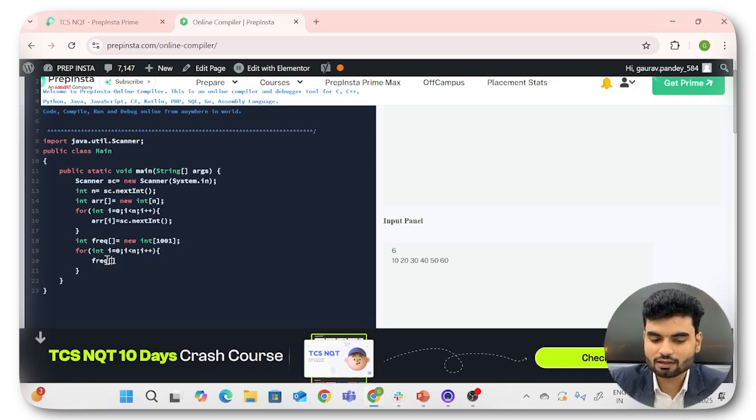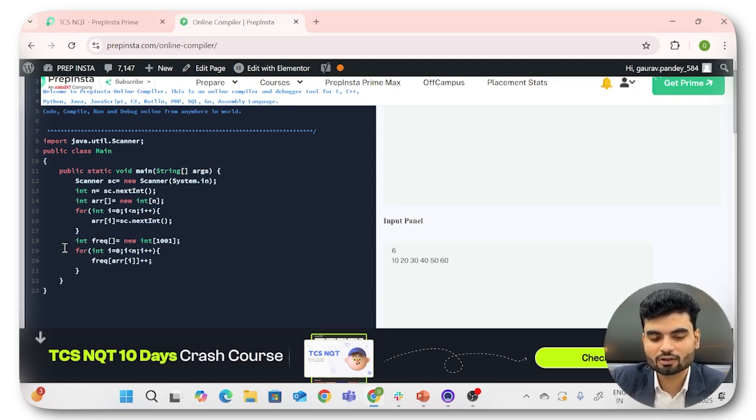So now here I will take this frequency array. In this frequency array, I'll use the value of the input as an index. So the input array was ARR. Whatever value we have at the i index, we'll make that the index for the frequency, and we'll do plus plus. So whenever you get a value, on that particular index you will do plus plus. Cool, yeah. So that's how you will count the frequency of all the elements.